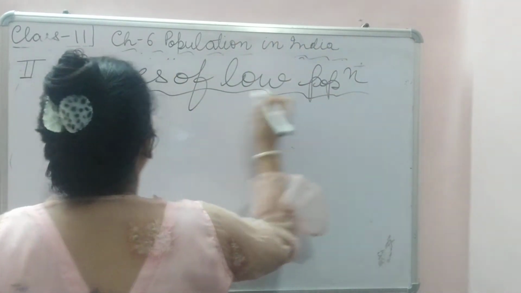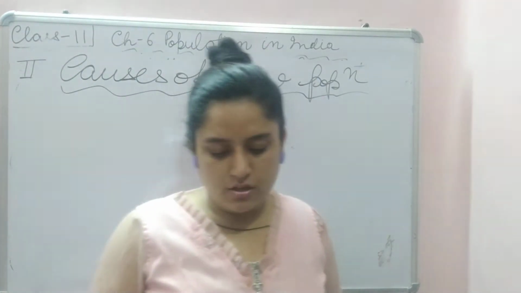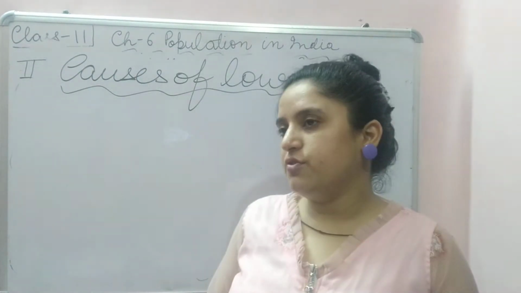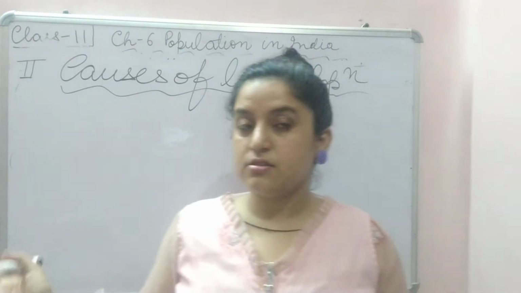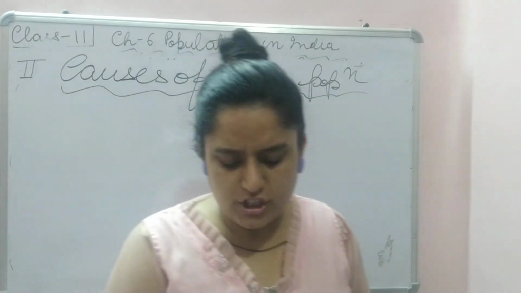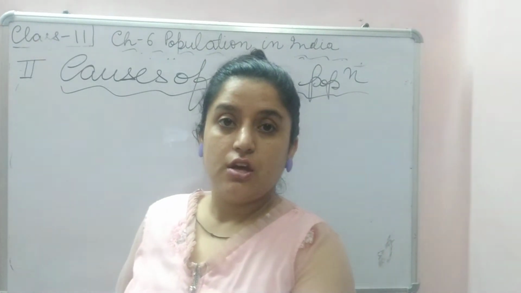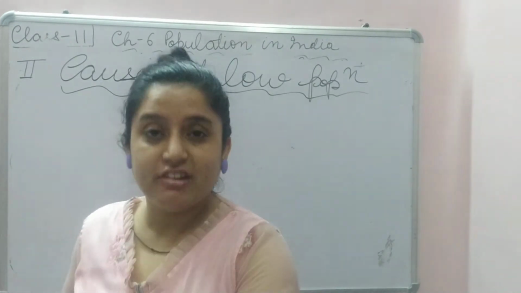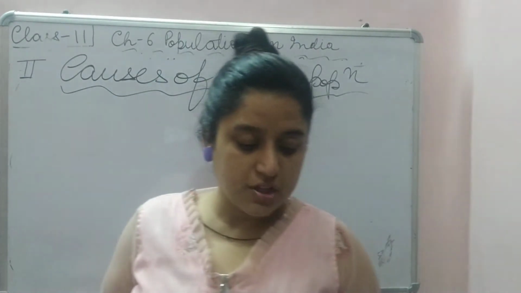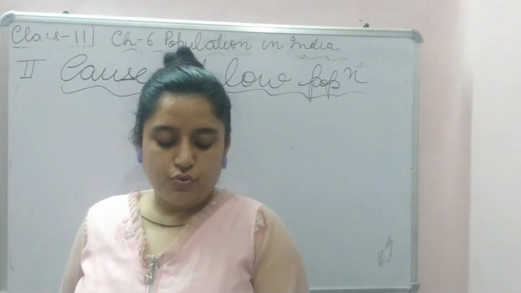Either some disease happened that people died, or medical facilities weren't there. What could be another reason? There could be some natural disaster, epidemic, coronavirus, SARS, something like that.